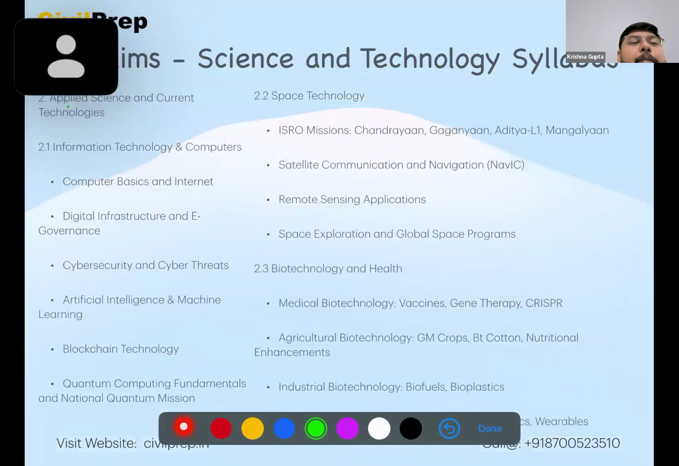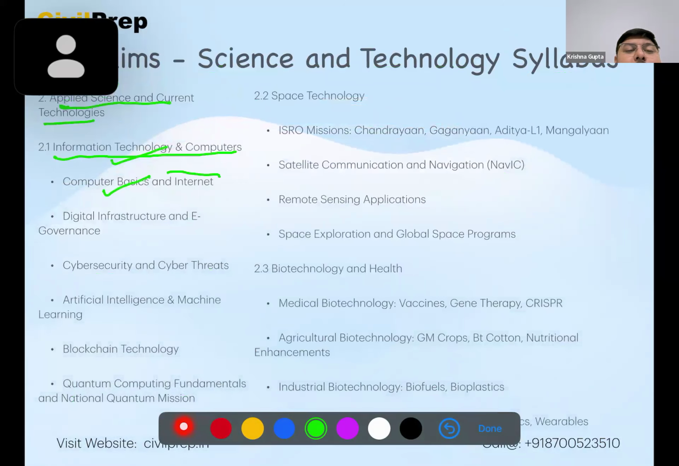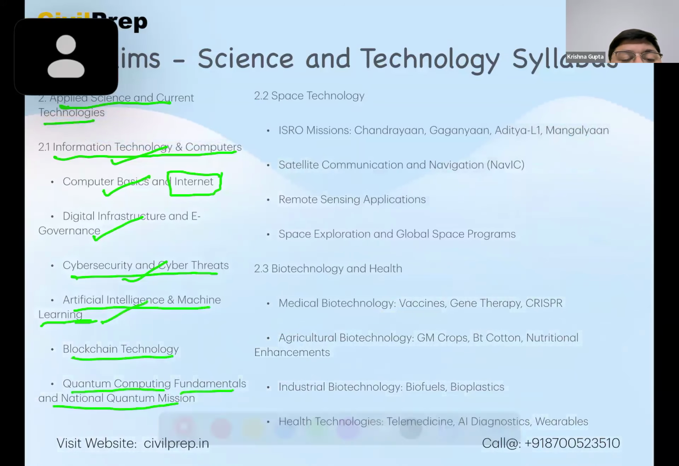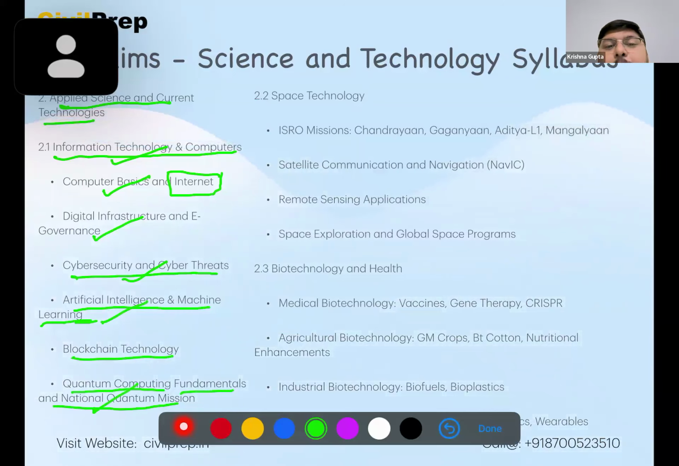When we look to the applied science and current technologies, we have information technology and computers, quite important. Computer basics and internet, like internet, web 2.0, 3.0, 4.0. Then digital infrastructure and e-governance, 1 to 2 questions. Cyber security and cyber threat, 1 question. Artificial intelligence and machine learning, almost 1 question. Blockchain technology, yes. Quantum computing, fundamentals and National Quantum Mission, okay, very important.